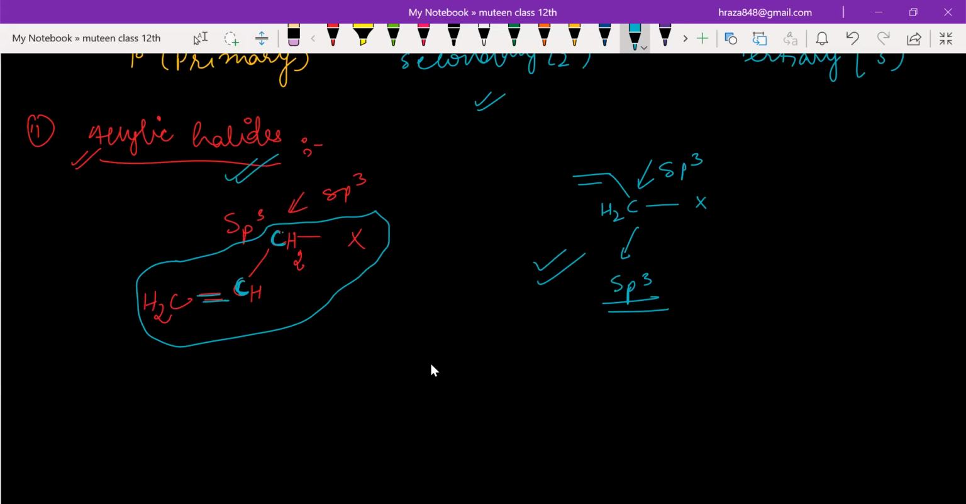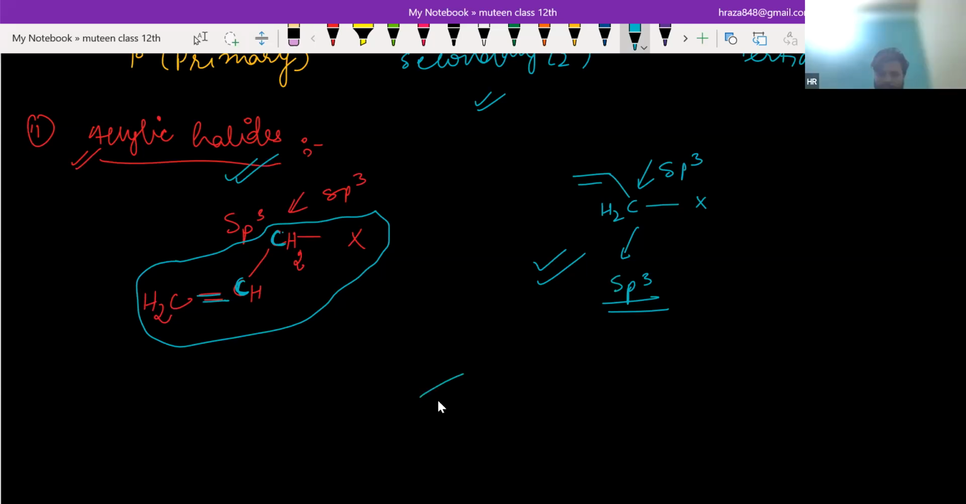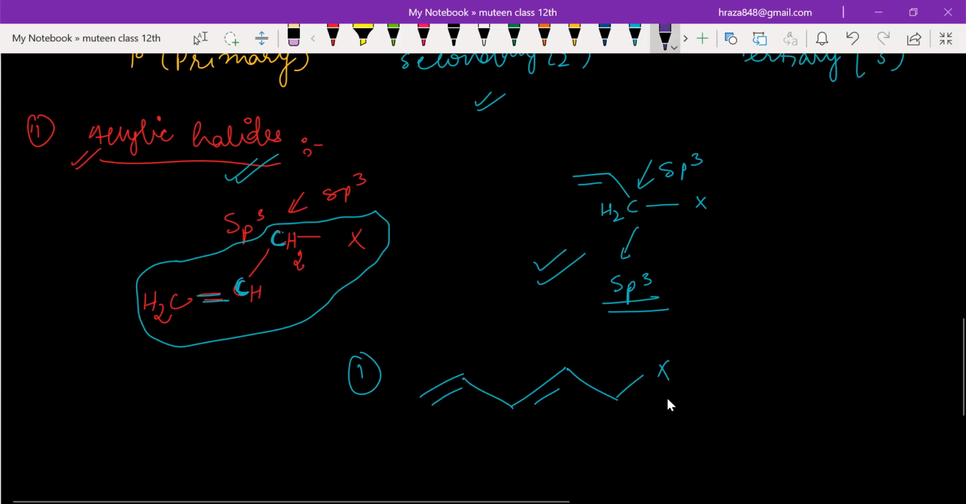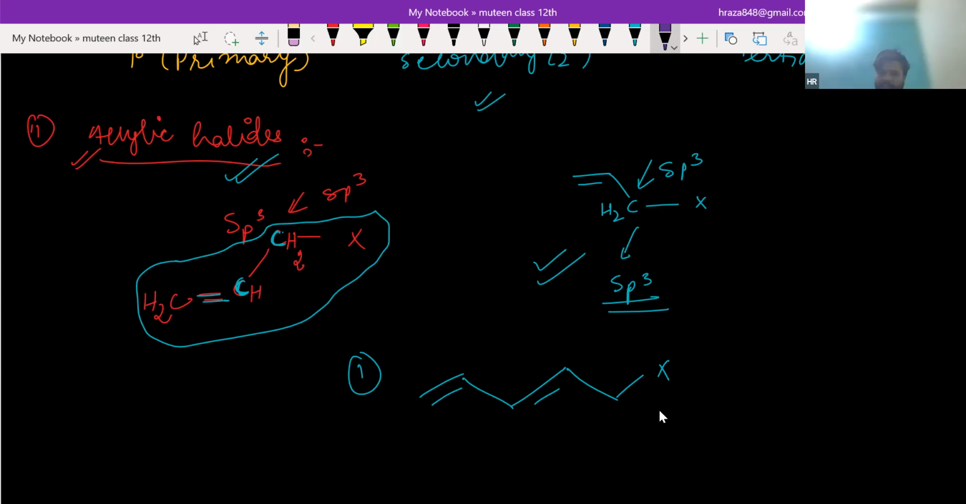Yes, sir. Okay, let me ask some questions. Is it allylic or not? Yes, it is allylic. How do you confirm that? Because the carbon attached to X is sp3, and after this carbon it is attached with a double bond, that means this is allylic. Okay, thank you.